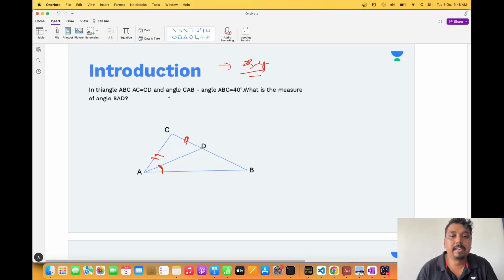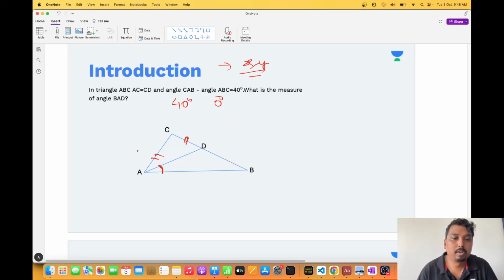Now, angle CAB minus angle ABC equals 40 degrees. Suppose, as an assumption, I have taken 40 here and 0 degrees. I have supposed angle CAB is 40, angle ABC is 0. You will ask, sir, how can you suppose 0 degrees? I can suppose anything. I can suppose I am the Prime Minister of India, that also I can suppose in my dream or mind. I am just making an assumption. I am not presenting it to anybody.